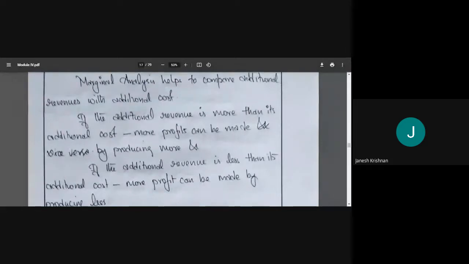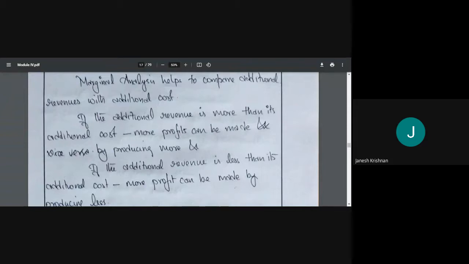That is marginal cost. And what we do is compare the additional cost with the additional revenue, both of them. What is the revenue from n plus 1 and what is the cost of n plus 1? Both of these will be compared.